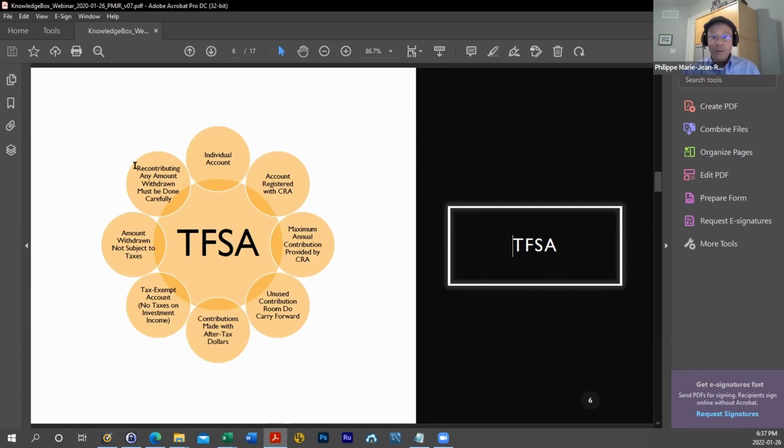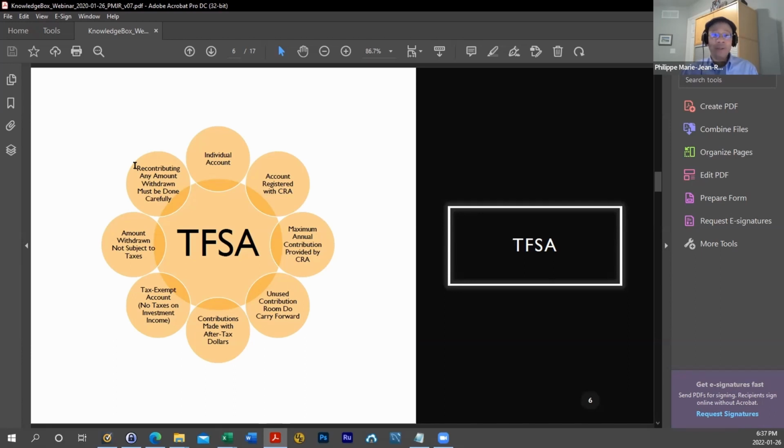Let's assume now that I am withdrawing $30,000 from my TFSA because, let's say, I want to buy a car. Now, if I only have $10,000 worth of TFSA contribution room for 2022, and I just made that withdrawal, then I will not be able to contribute.